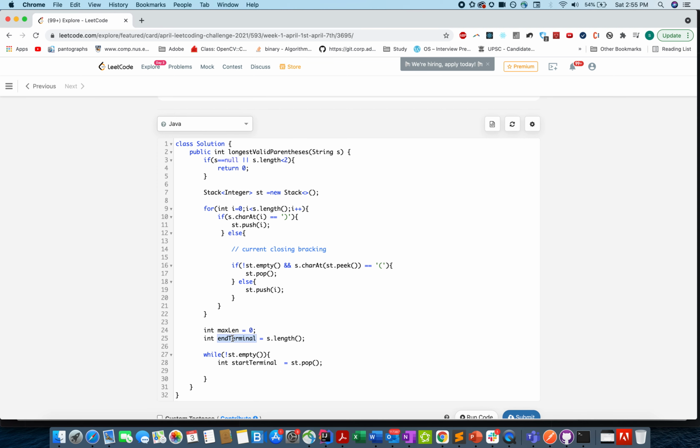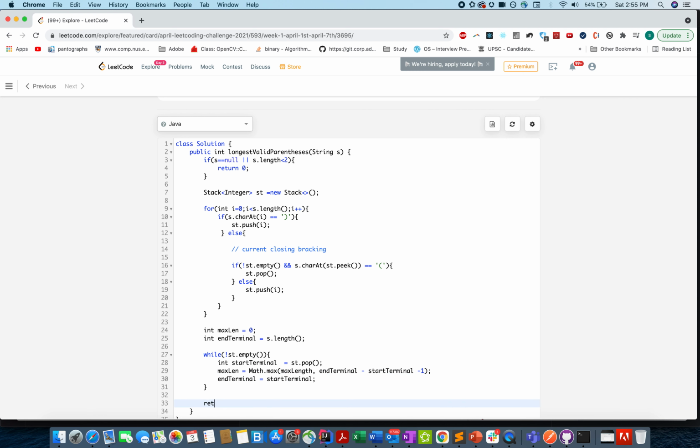So we have both this information, the end terminal and the start terminal, and max length would be equal to math.max max length comma end terminal minus start terminal minus 1, and we'll update the end terminal to the start terminal because we'll use this information for the next iteration.